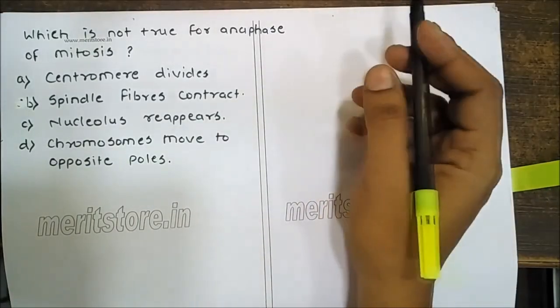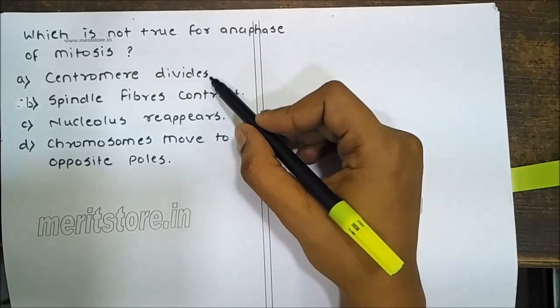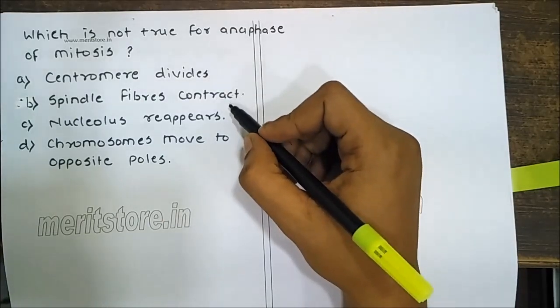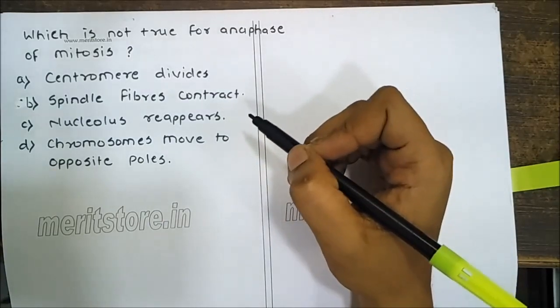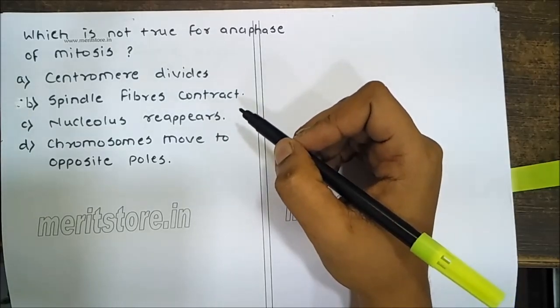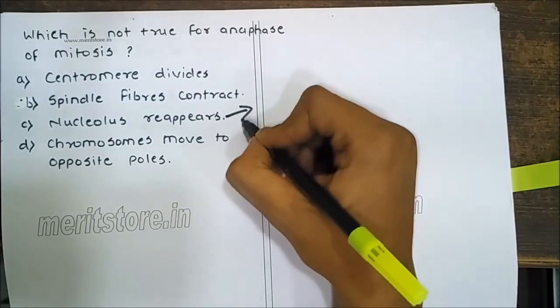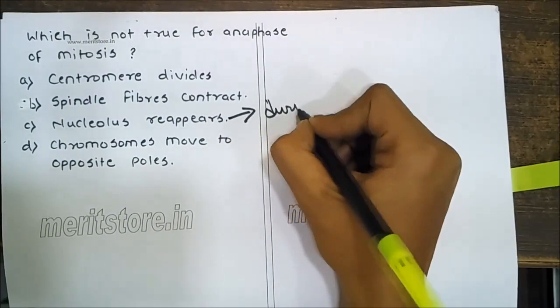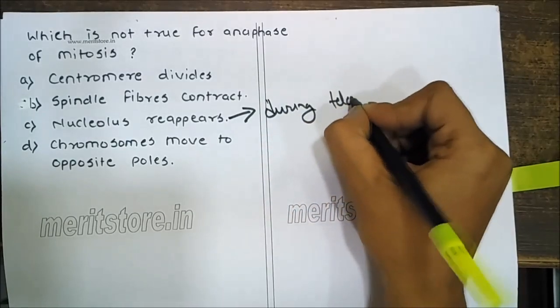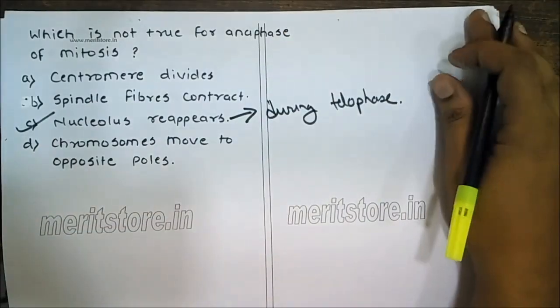which is not true for anaphase of mitosis. Centromere divides, it does divide. Spindle fibers contract, this is also true. The nucleolus appears. Does this appear during anaphase? No. The nucleolus reappears during telophase. So C statement is false.